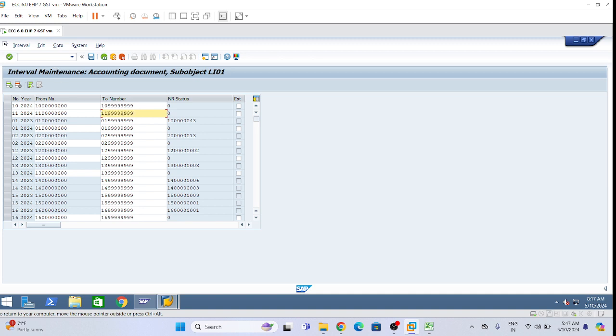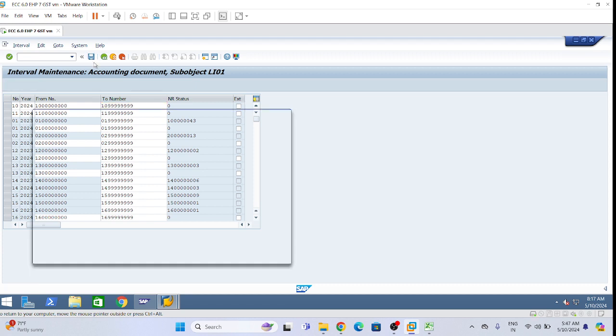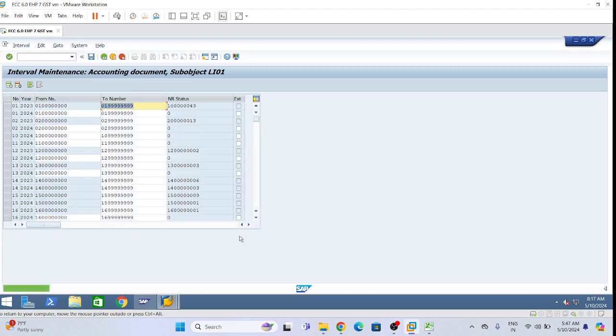Okay, you can see the screen please. 10 number range key, fiscal year, and then this number range we are defining. Okay, and then click on save. Come back.